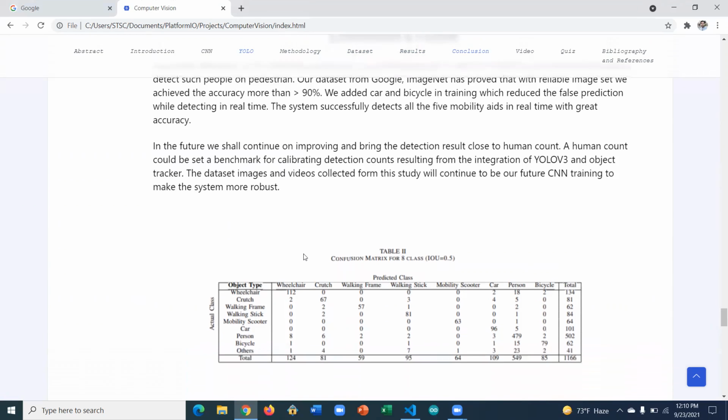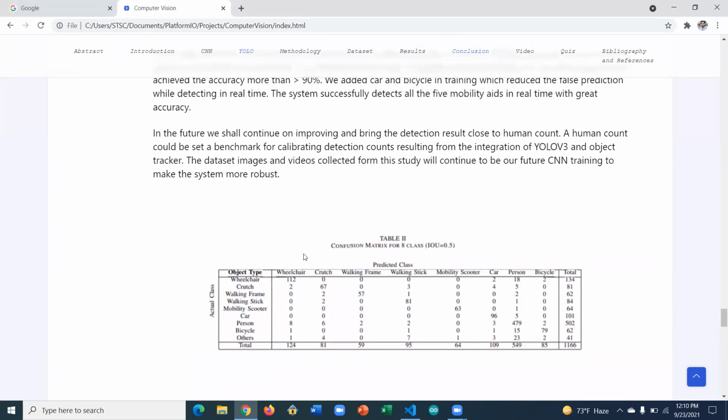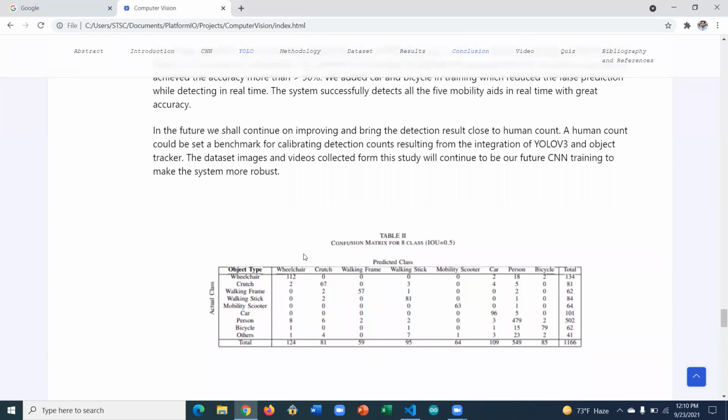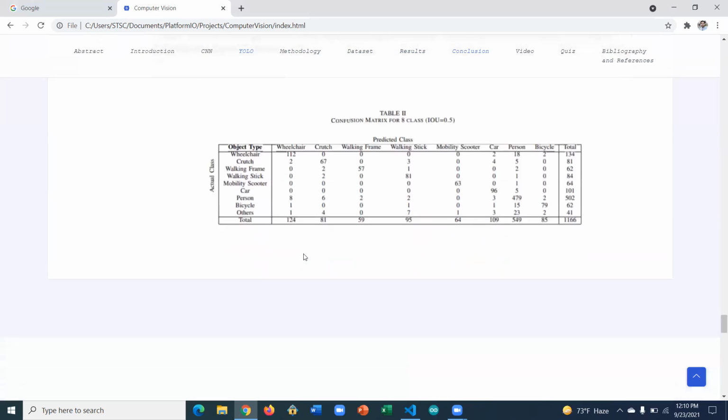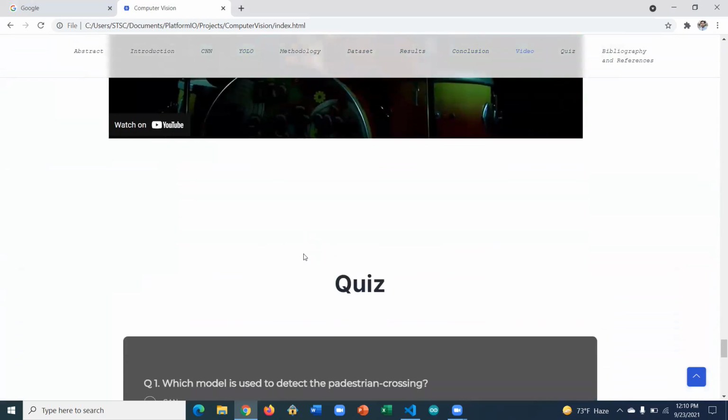So the system successfully detects all the five mobility aids: the stick, the wheelchair, the person being helped by others, and two more categories, the mobility scooter and the walking frame. So these are the categories we divided, and this is the video uploaded.